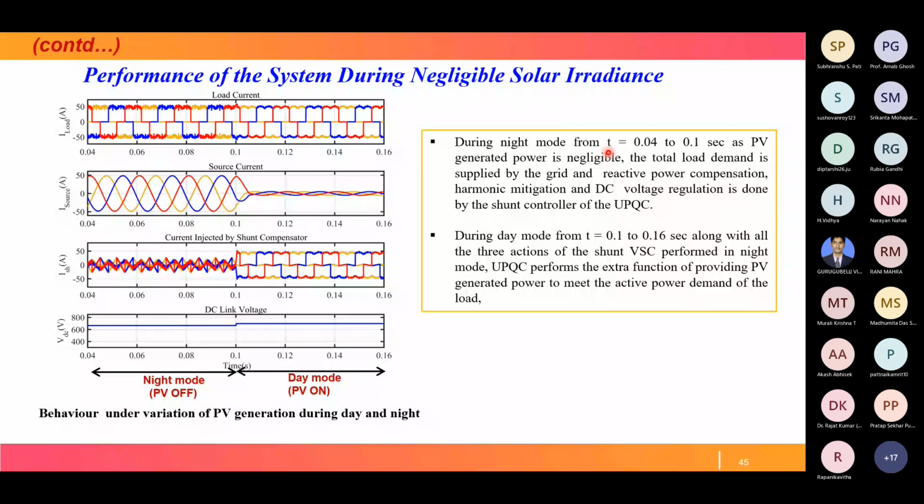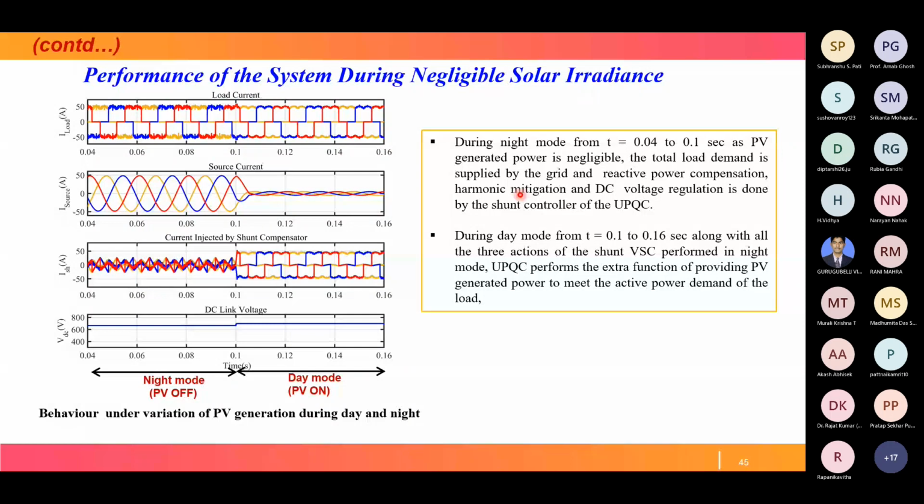The total load demand is supplied by the grid. And reactive power compensation, harmonic mitigation, and DC voltage regulation are done by the shunt controller of the UPQC during night mode.